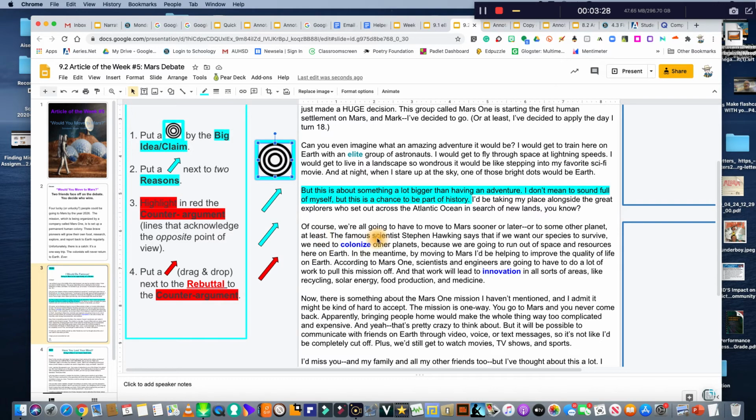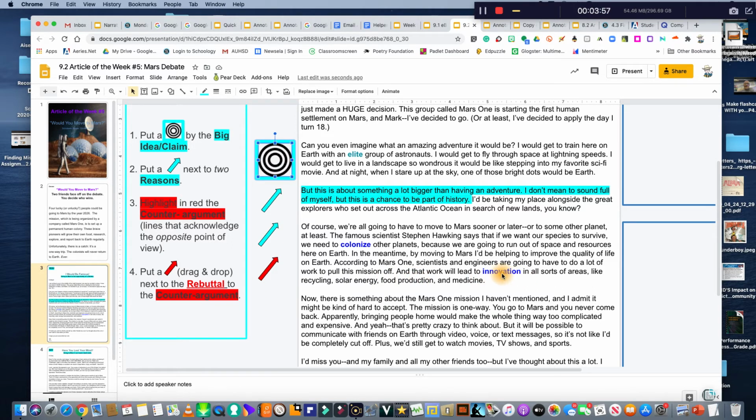Of course, we are going to have to move to Mars sooner or later, or to some other planet at least. The famous scientist Stephen Hawking says that if we want our species to survive, we need to colonize other planets because we're going to run out of space and resources here on Earth. In the meantime, by moving to Mars, I'd be helping to improve the quality of life on Earth. According to Mars One, scientists and engineers are going to have to do a lot of work to pull this mission off, and that work will lead to innovation.